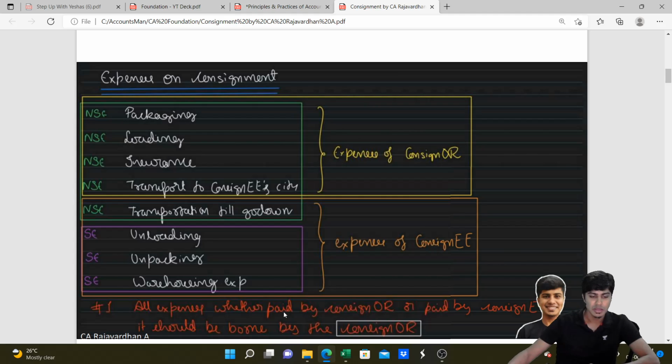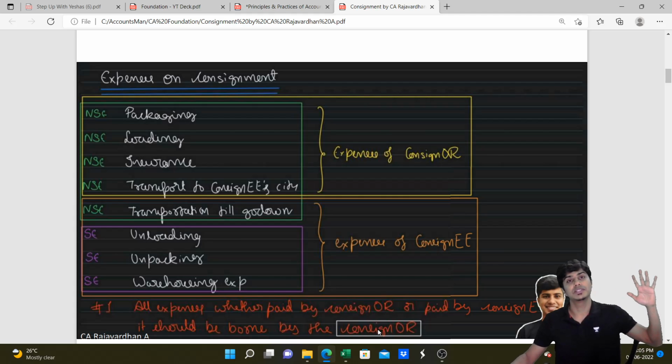All the expenses, whether paid by the consignor or paid by the consignee, are to be borne by the consignor, because the consignor gets the profit. Consignor is the owner, so the consignor should bear the expense. Consignee is, after all, an agent. He gets commission only. He will not bear any of this expense.